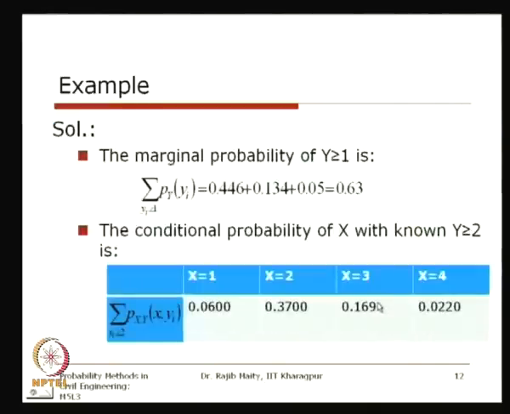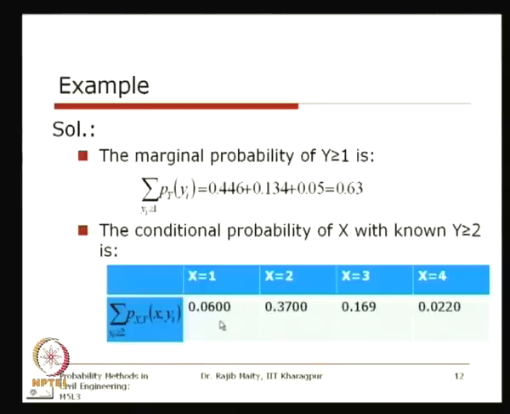If we see the same thing here, when we take these three, the marginal probability for y greater than or equal to 2, then 0.446, 0.134 and 0.055 we have added up, and we got 0.63. So this is our marginal probability for random variable y for the range y greater than or equal to 2. Now the conditional probability of x with known y greater than or equal to 2 are these values.